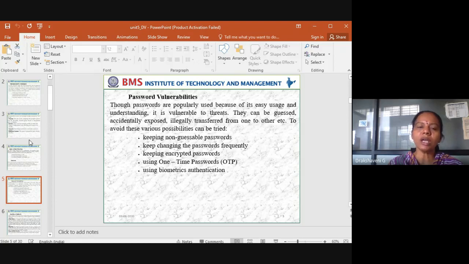And nowadays you can see that to double check the security, we get an OTP. So what is this OTP? One time when I'm logging in, I'll get a password on my mobile. That one time password need not be only for mobile; we can change where we want this OTP to be sent, either to a mail or as an SMS or whatever it is, at least to check authentication. That's what a one time password is used for. And the last one is biometric. Biometric is either a fingerprint or your iris. So these are the password vulnerabilities.